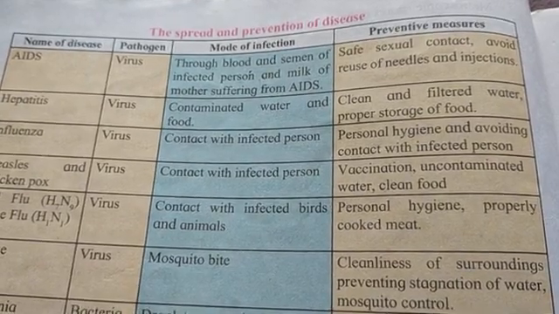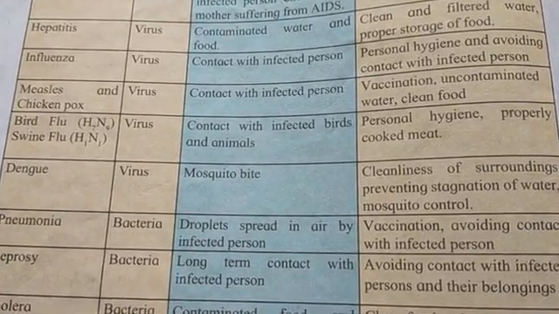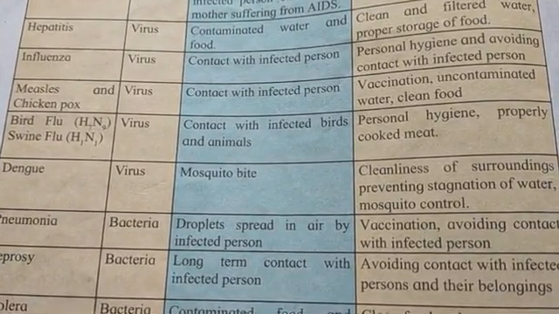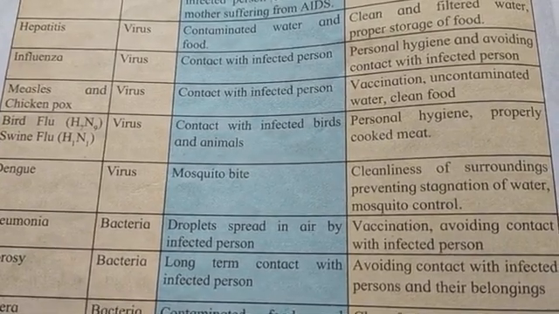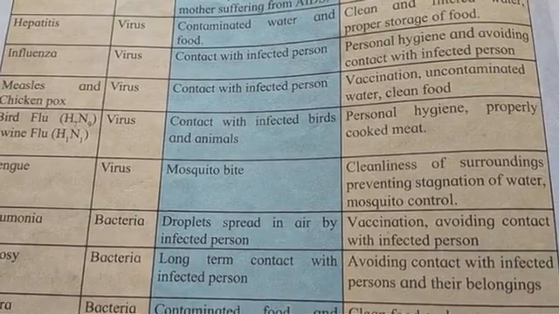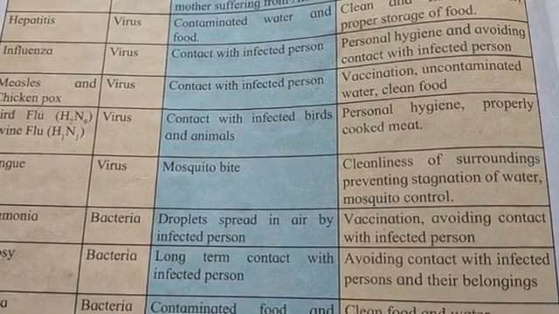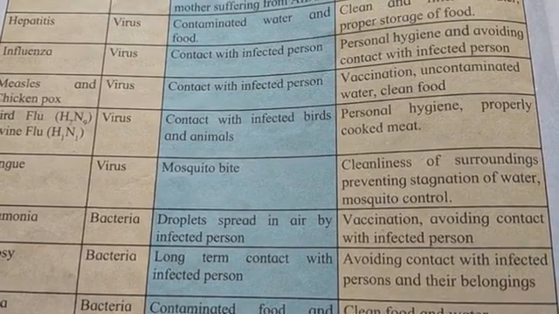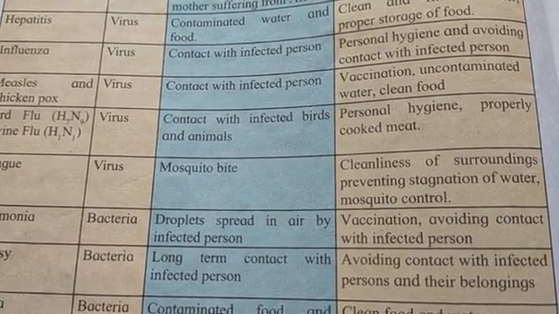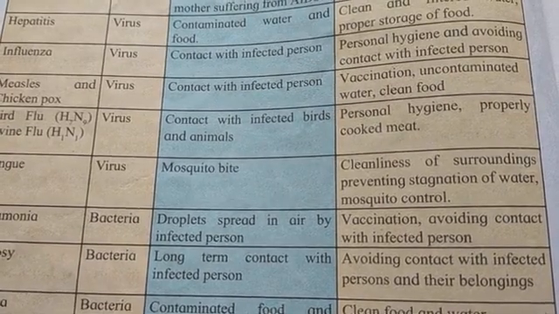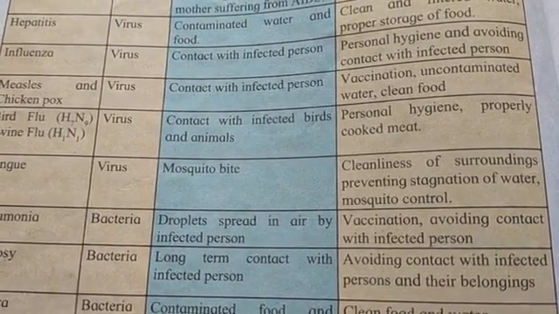Okay, students. The next is measles and chickenpox. This is also caused by a virus. The mode of infection is contact with the infected person. When you come in contact with the infected person, it happens to you. How can you prevent it? By vaccination, uncontaminated water, clean food, etc.